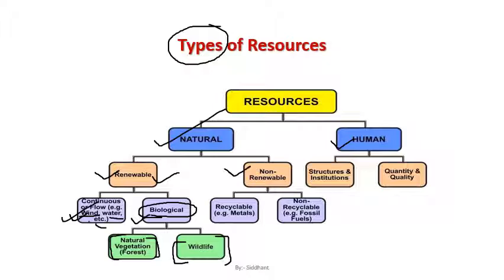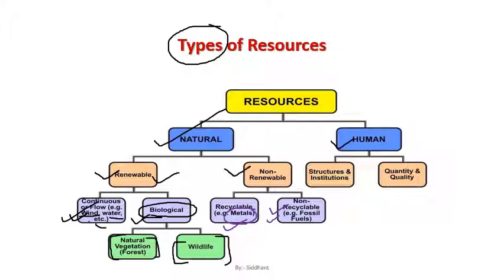Now in terms of non-renewable, again we have recyclable and non-recyclable. So in recyclable we have the metals which we can use again and again. In terms of usability, we can convert their form and features, so we can use them again and again by recycling that particular metal. Now in non-renewable, we also have non-recyclable products like fossil fuels. Once we use fossil fuel, it gets exhausted, so that is why it is non-recyclable.